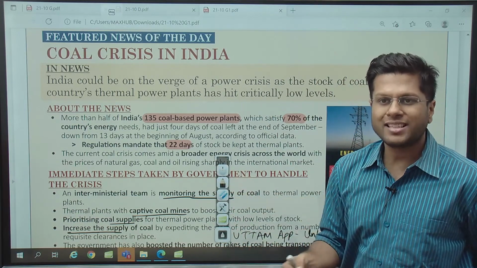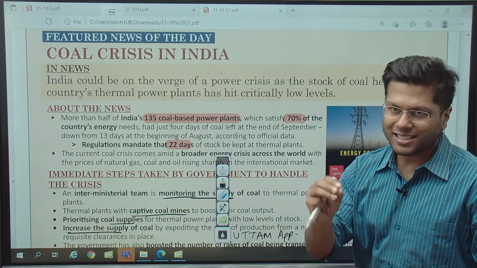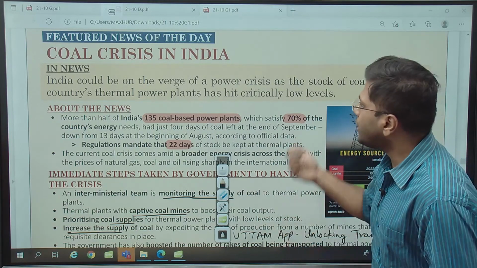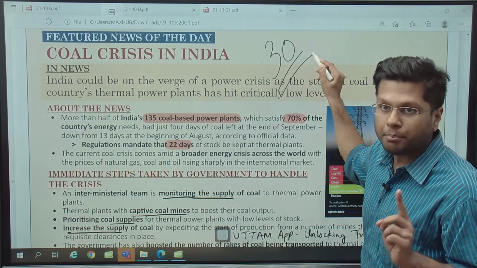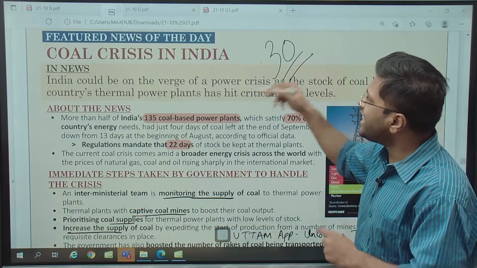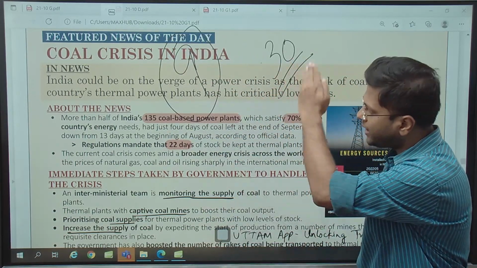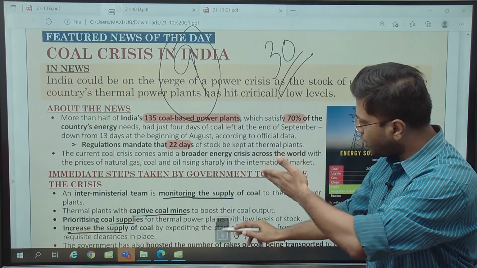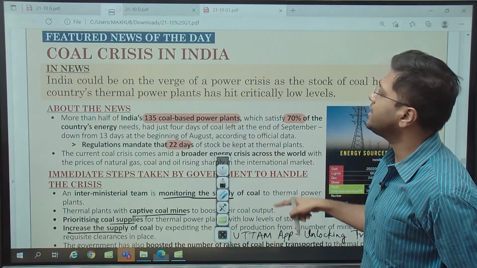India also has some petroleum reserves. These petroleum reserves are strategically created at some spots in India. And what is mandated is to have around 30 days of reserve petroleum, not coal, petroleum. But what India can actually sustain right now is hardly 9 days. So India has also mandated creation of another petroleum reserve. Similarly, coal reserves, we have got some coal reserves, but that is not sufficient. Let us understand what is the issue about it.